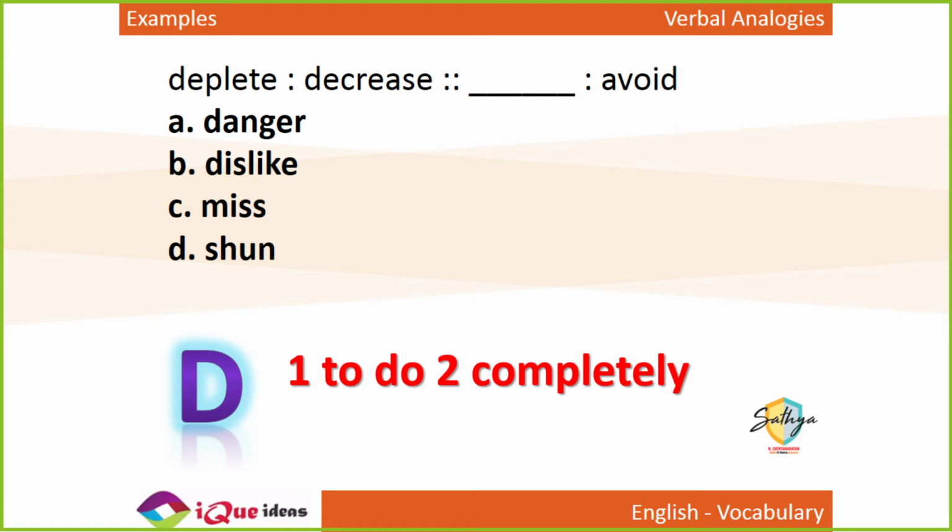Shun is the perfect word here. Abhor is the extreme form of dislike, so it should be abhorrence is to dislike, not the other way around. But did you get it? Why can dislike not be the answer?